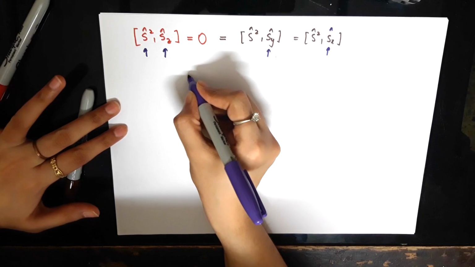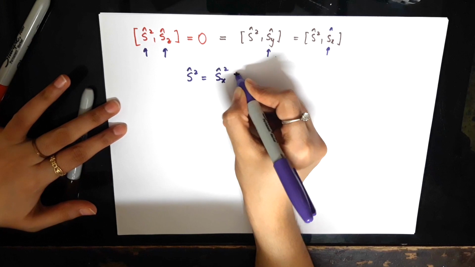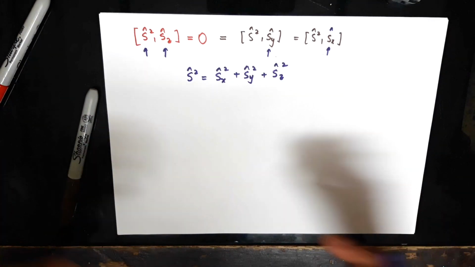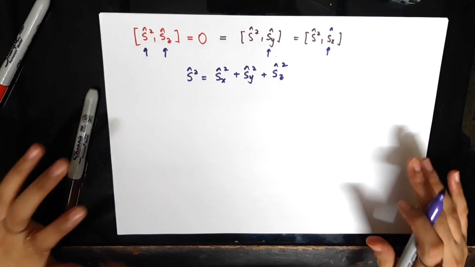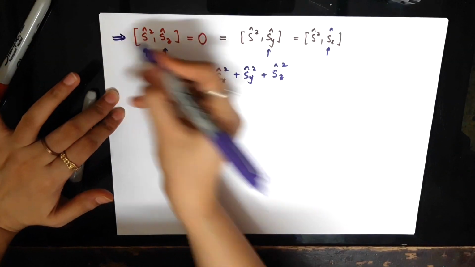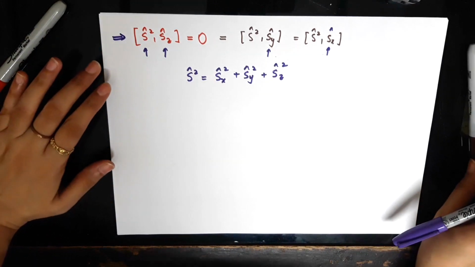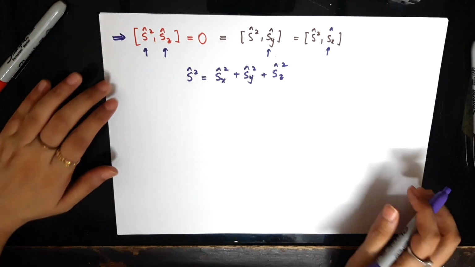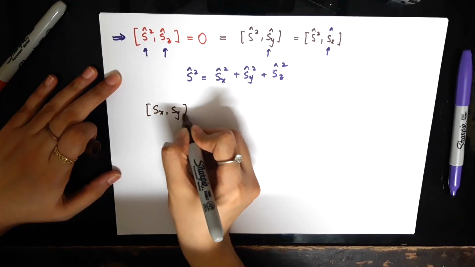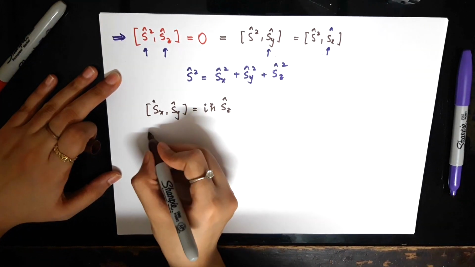In this context, the S squared operator is defined as Sx operator squared plus Sy operator squared plus Sz squared. So it can be thought of as the square of the total spin angular momentum. While proving this relation, we'll use the fundamental commutation relations between the spin operators Sx, Sy and Sz. Those relations read: Sx with Sy is equal to i h bar Sz, and all the cyclic permutations.